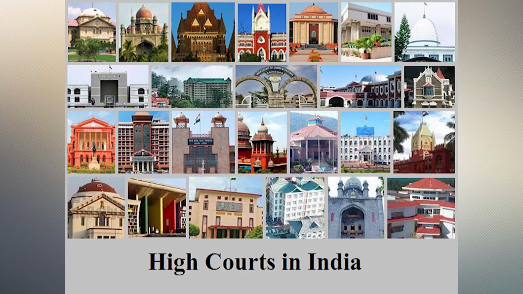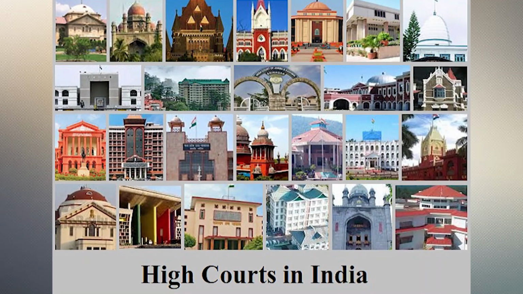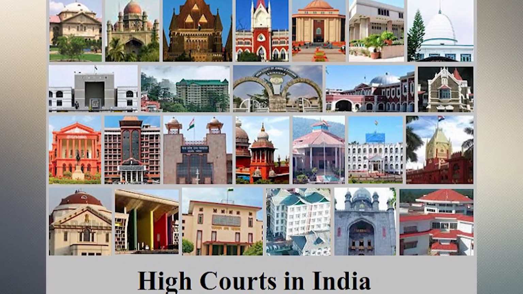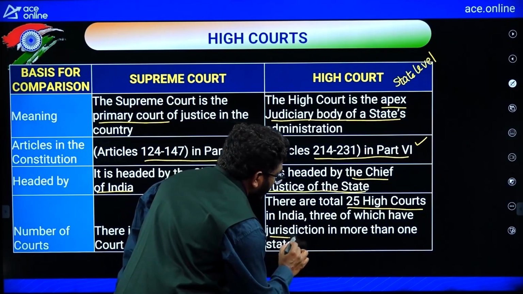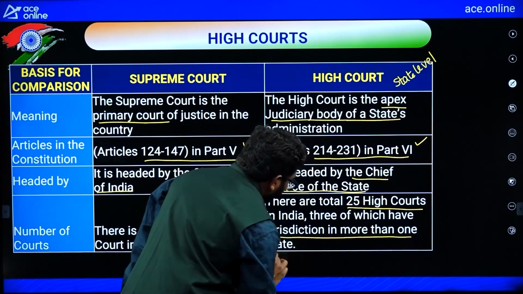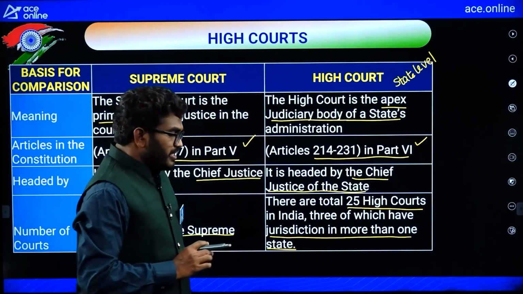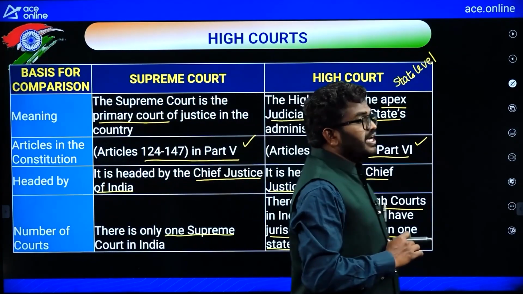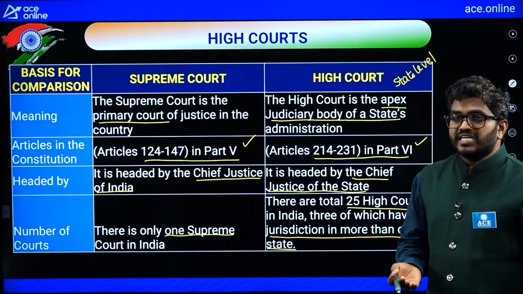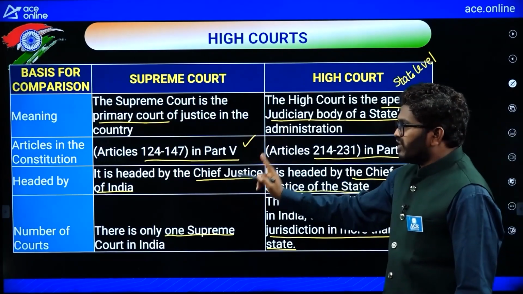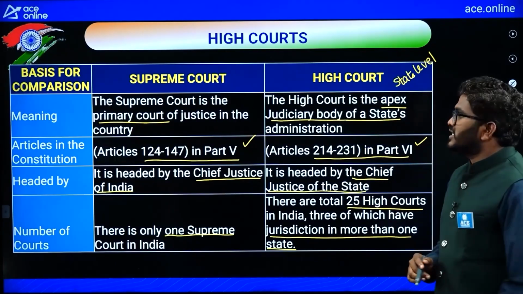There are a total of 25 high courts in India, 3 of which have jurisdiction in more than one state. So the Supreme Court is only one, but there are 25 high courts.